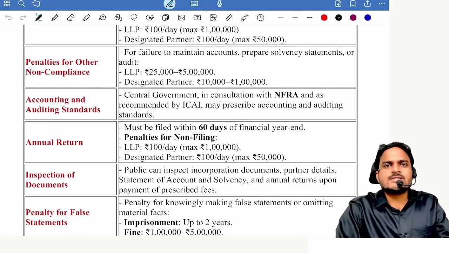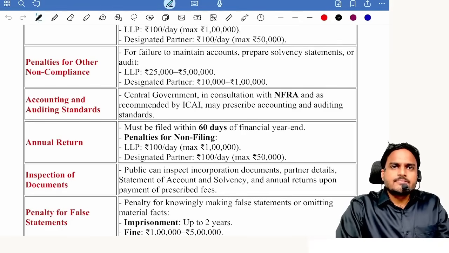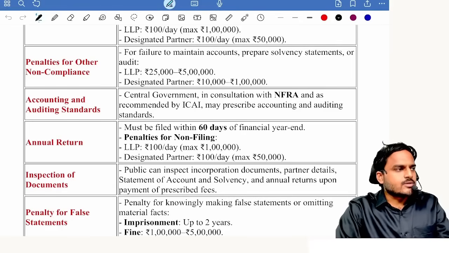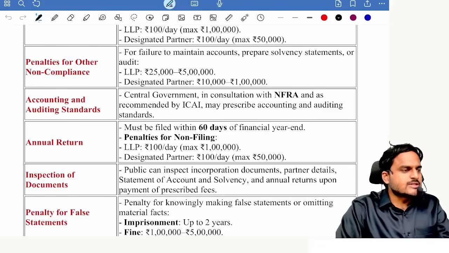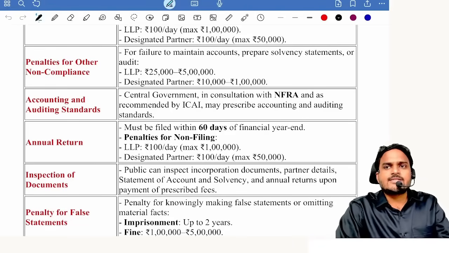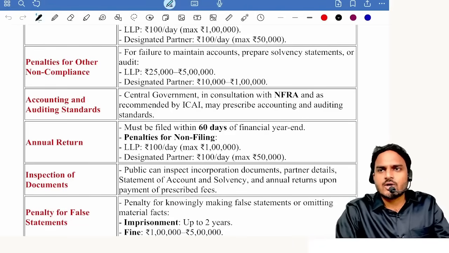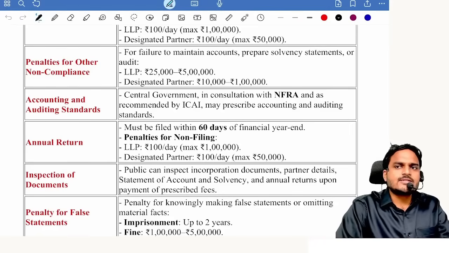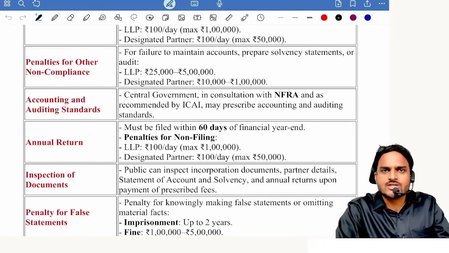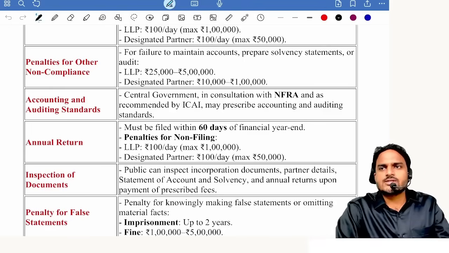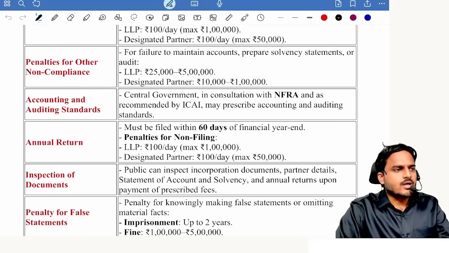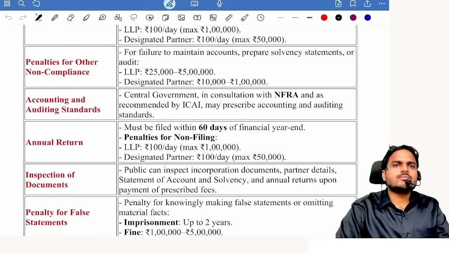Yes or no? That means fees and punishment are not the same. At the time of filing returns, we pay fees. For the delay period, we pay additional fees. But coming to penalties and fines, who will levy them? Only the authority. The authority will levy penalties and fines only after inspection and investigation. That means simply non-compliance will not attract punishment. Whether non-compliance attracts punishment is subject to whose discretion? The authority's discretion. Understood?